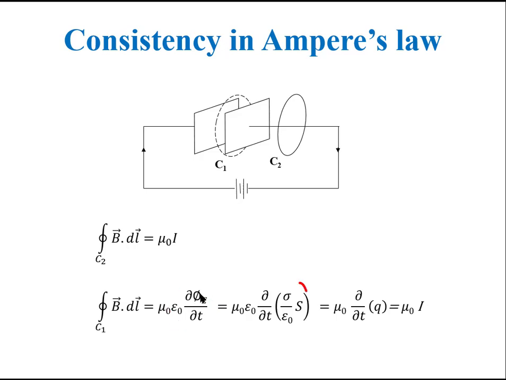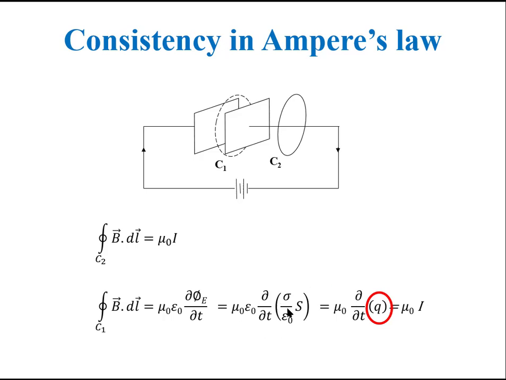Phi_E is the surface area of the capacitor's plate multiplied by the electric field inside the capacitor. The electric field inside the capacitor is sigma by epsilon naught, where sigma is the surface charge density on the plates of the capacitor. Sigma multiplied by S will then be the total charge on the plate of the capacitor.